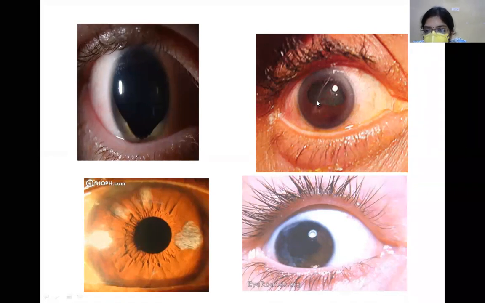You can see a fibrin strand. This is post-traumatic iris atrophy here. What you're seeing is atrophy of the iris where there is loss of structure and architecture of the iris. These are post-traumatic atrophy patches of the iris. Here also you can see the pupil is quite irregular in shape. There is post-traumatic iris atrophy in this part. Okay.